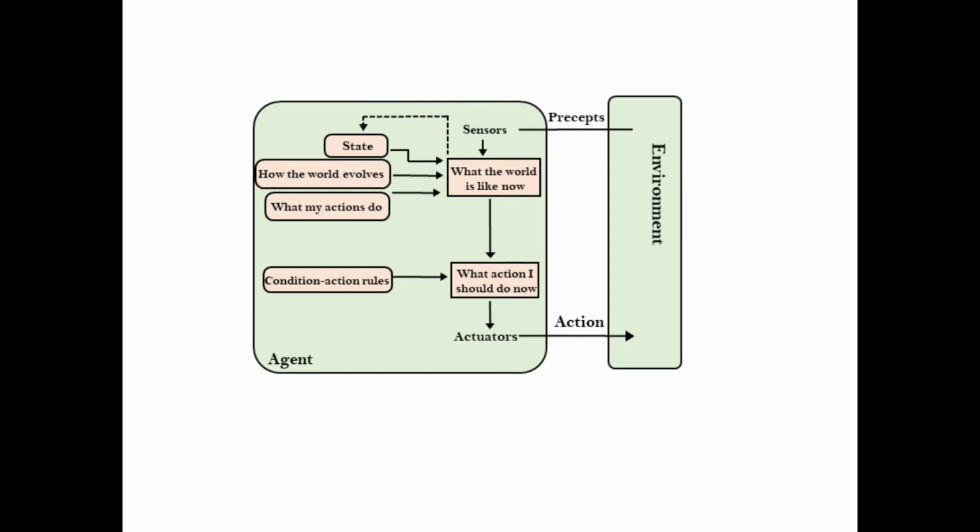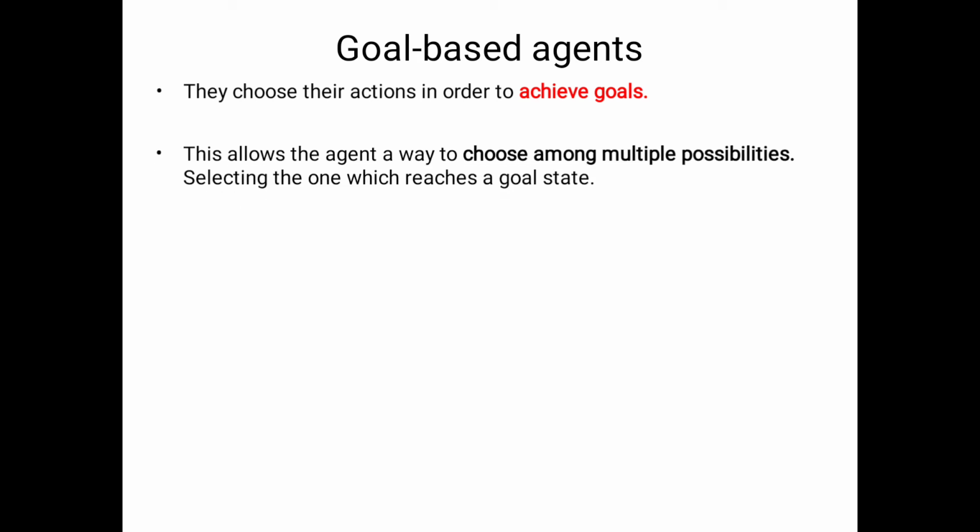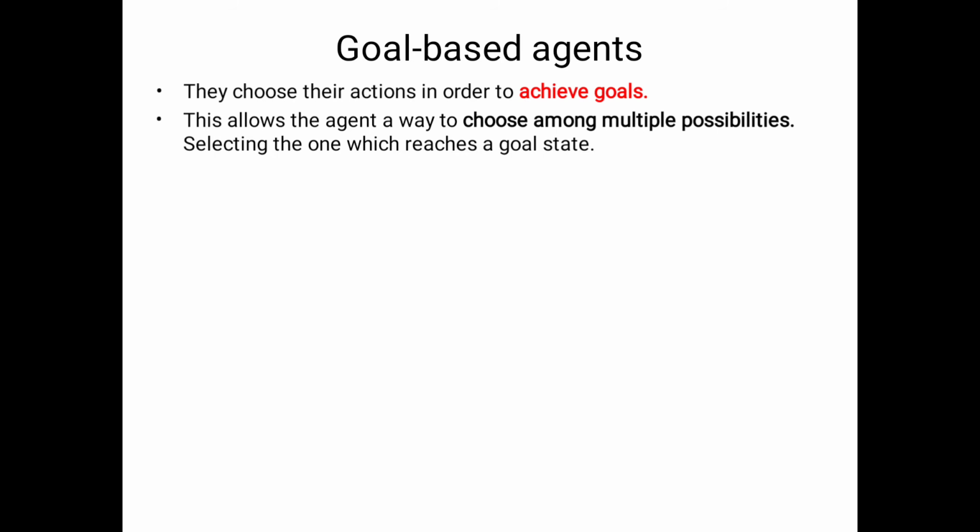Now coming to the third category of agent, the goal based agent. The goal based agent performs actions in order to achieve the goal. Its main concentration is to achieve goals.